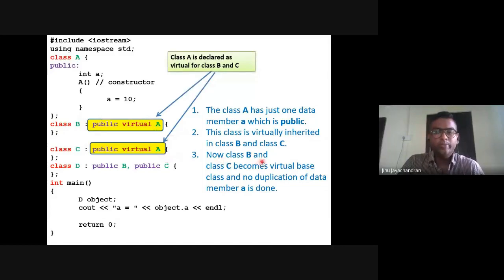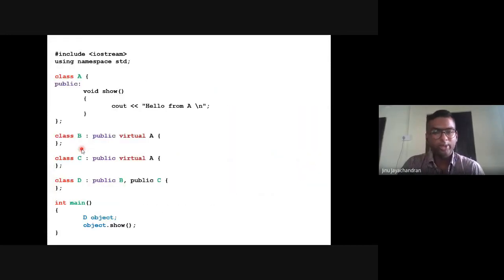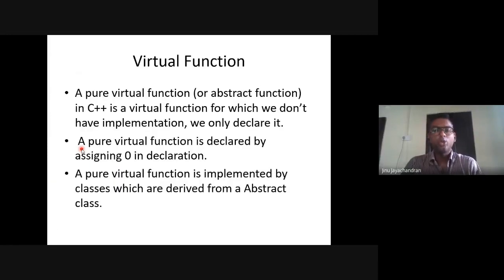Now class B and class C become virtual base classes and no duplication of data member A is done, so that the data inherited from A to B to C to D will come in only one of the legs. So that is called a virtual base class.